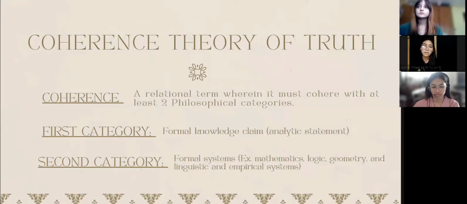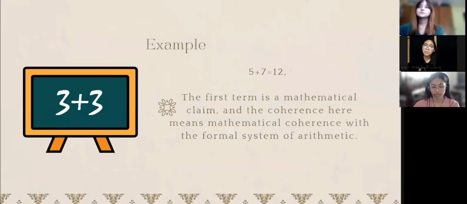The first category is a formal knowledge claim in the nature of analytic statement. And the second category is the formal systems like mathematics, logic, geometry, and linguistic and empirical systems. Let's take a look at the examples. 5 plus 7 equals 12 is a mathematical claim. The coherence here means mathematical coherence with a formal system of arithmetic. We can see that the first category, 5 plus 7 equals 12, coheres with the second category, the formal system of arithmetic.